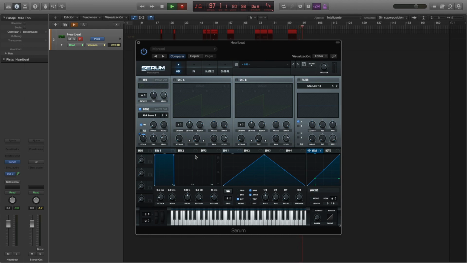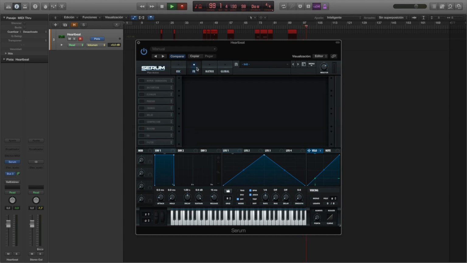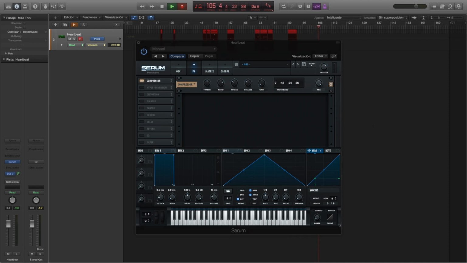Now what we're gonna do is to modify the sound on the FX tab, and this is what is gonna make our heartbeat to sound more natural. First thing we're gonna do is to add some compression, so we drag the compressor to the top to be the first effect in the chain. We activate it, and then we just have to manipulate it to add some gain. That's the first thing we're looking for. We want to have enough gain so that the other effects that will come later on in the chain, they will have something to work with, especially the distortion. We're gonna add some distortion, spoiler alert.